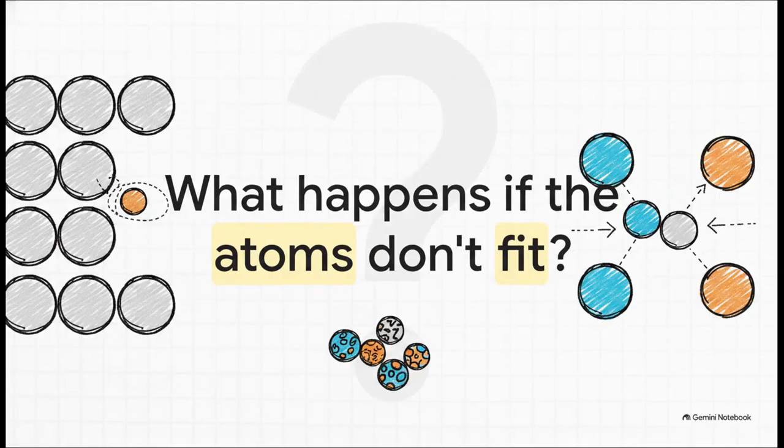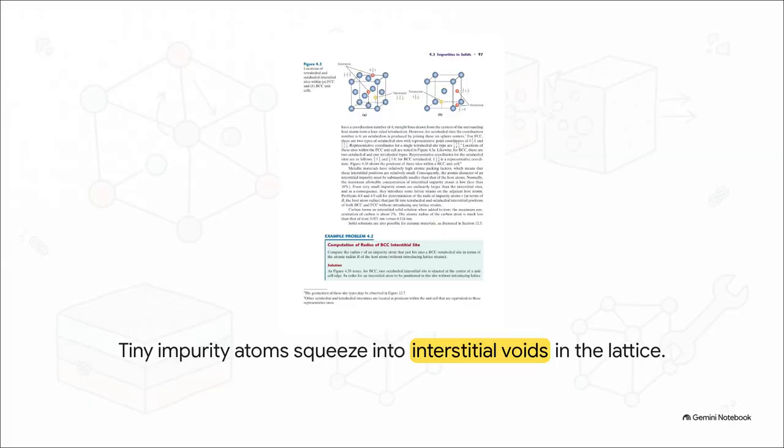But that raises a pretty obvious question, right? What happens if an impurity atom completely ignores that 15% size rule? If it's substantially smaller than the host atoms, it obviously can't substitute in and take a regular seat. So, how does it get into the party? Well, instead of substituting, they find the empty spaces. These tiny impurity atoms literally squeeze themselves into the interstitial voids, those microscopic empty gaps between the much larger host atoms. Depending on the exact geometry of the host crystal, these tiny gaps are called tetrahedral and octahedral sites.